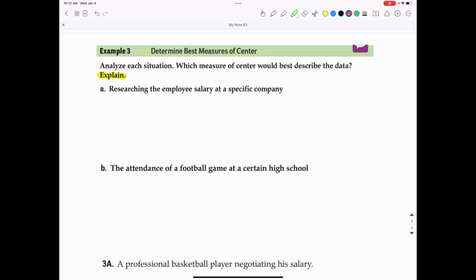Although a case could be made for the median, because let's say that it is a big football game with a lot of people that's going to attend, but the rest of the season is kind of low-key football games where the visiting team may not travel very well. That one game with high attendance could affect the measures of spread a lot more. So the mean probably would not be a good thing, but the median would be a good indication on that one. But I would probably say more likely the mean is the best indication for that one.